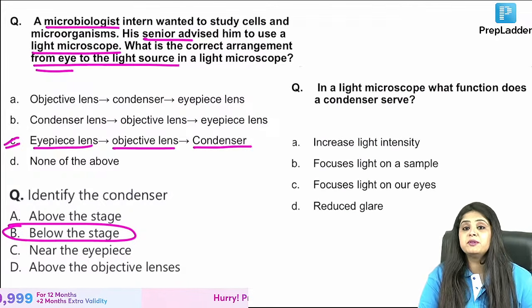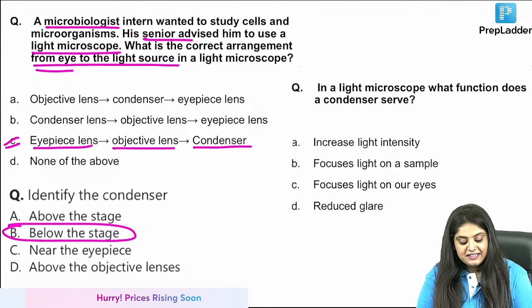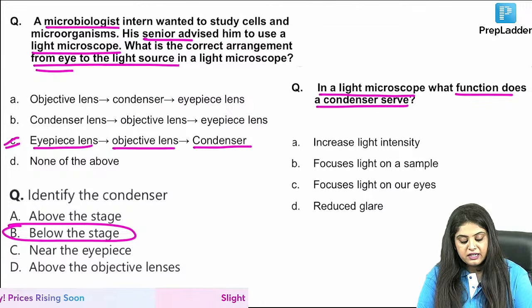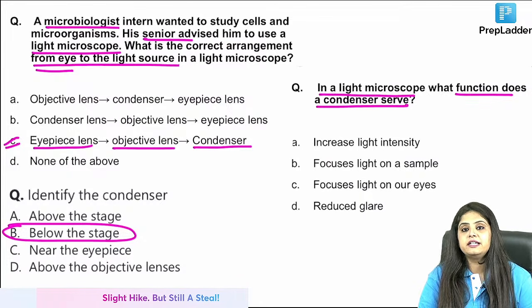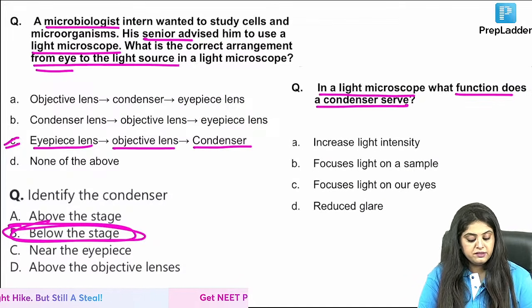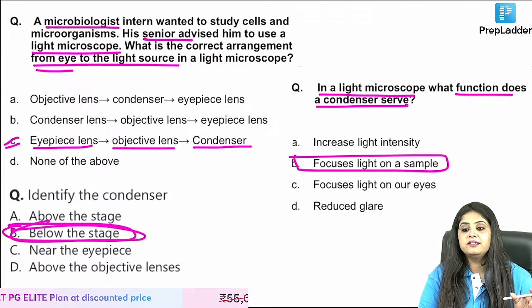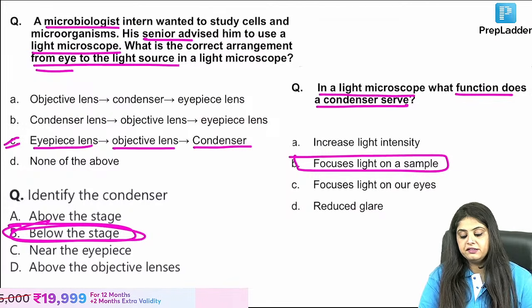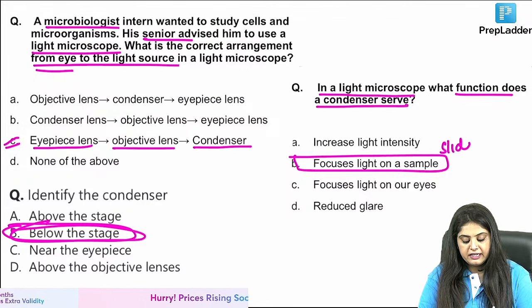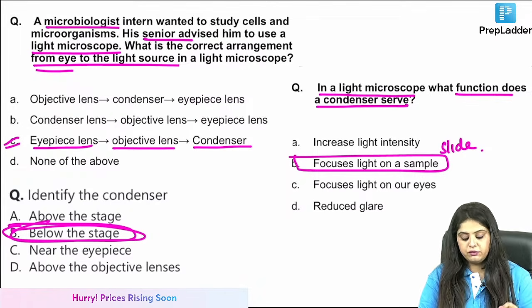One more question from the previous LRR, that is, in the light microscope, what function does the condenser serve? What is the function of the condenser? You said it is present below the stage. So what will it do? It will focus the light on the stage where the sample is kept. Below the stage, so focus the light on the stage, on the sample wherever the slide is kept. All 3 PYQs of this topic are done.